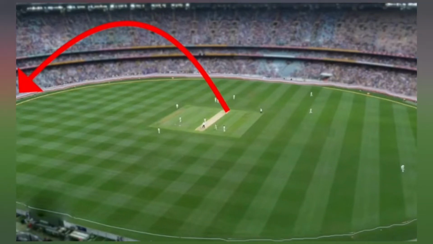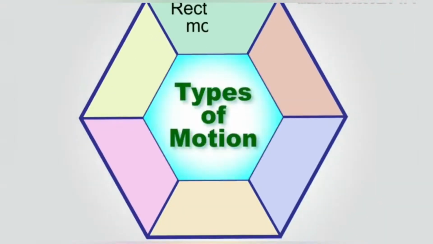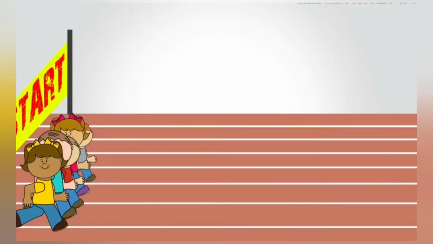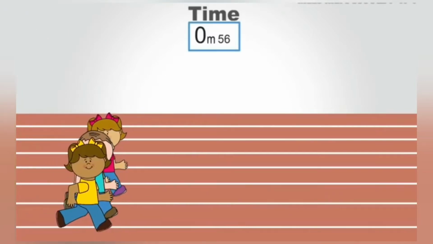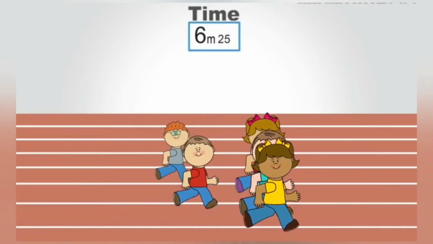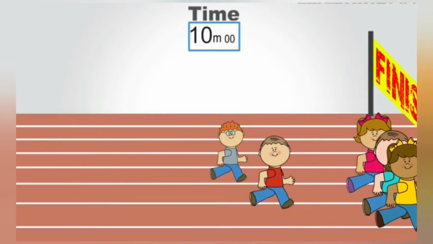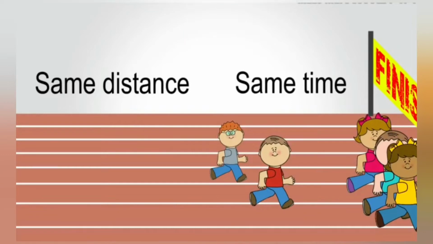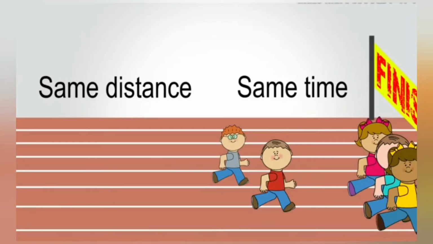Now that we know what rectilinear and curvilinear motion is, let's look at the scenario of a race and see what we can learn from the scenario. Here we see that there are kids participating in a race. At the end of the race, we see that there is a tie between three kids. The reason for the tie was because all the three kids took the same amount of time to complete. The distance covered is also the same as it's a fair race. Thus, we can conclude that all three kids took the same time to cover an equal distance.